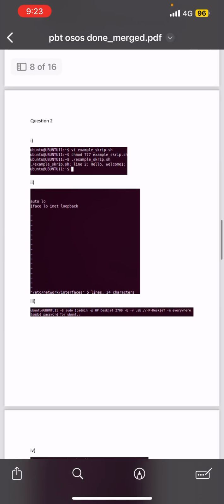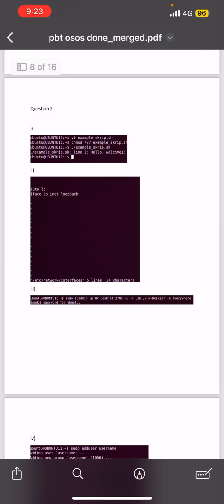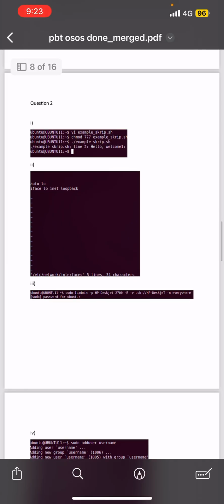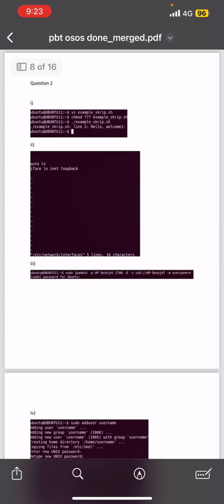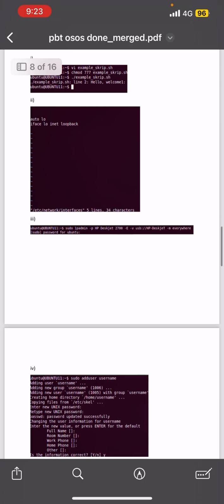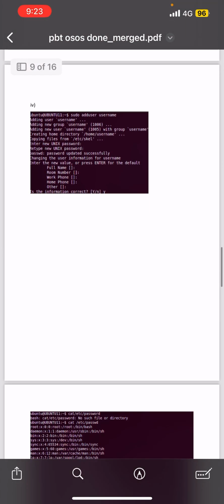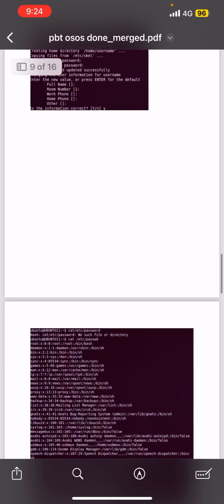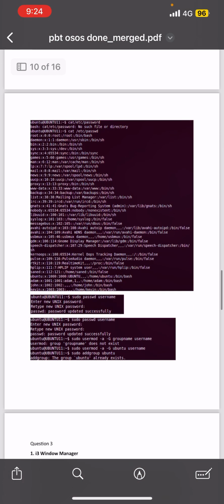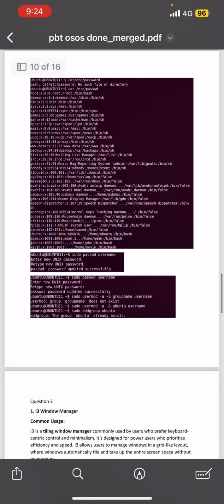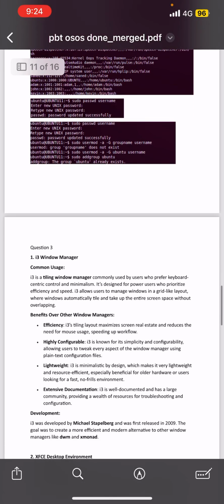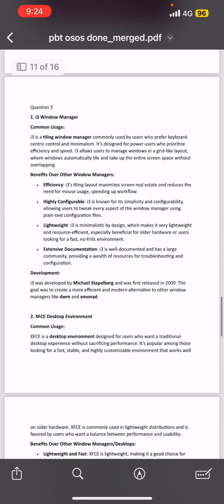So here are the commands, all the commands for question 2. So there's the first one. Here's the second one. The third one. Fourth. Okay, done with question 2. Now let's go to question 3.